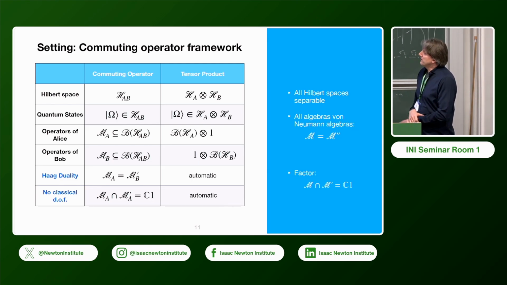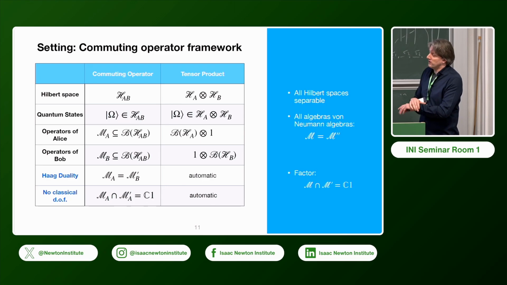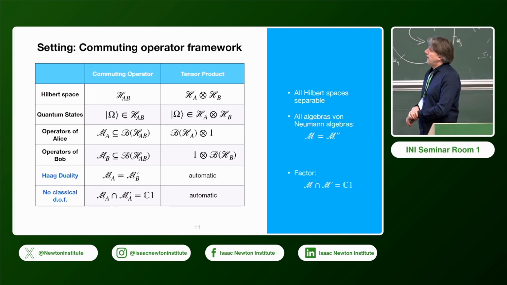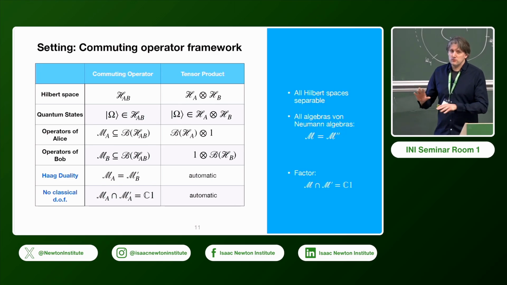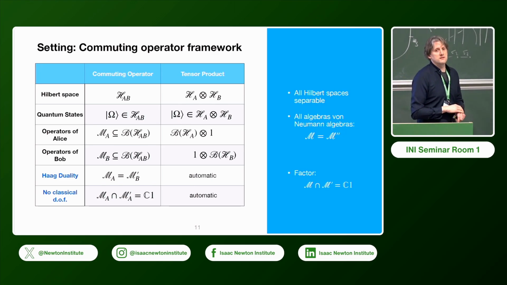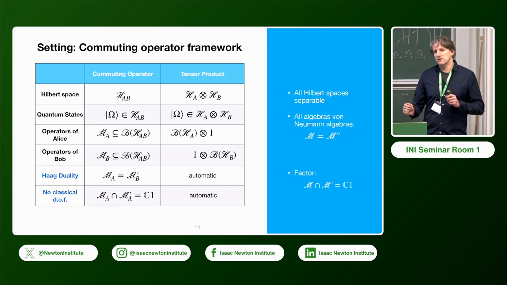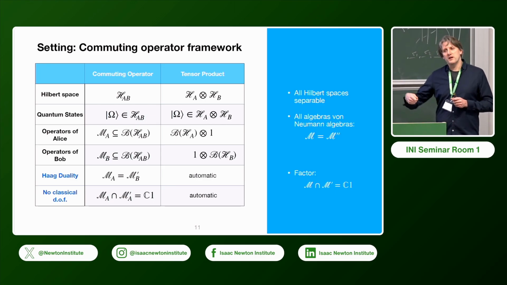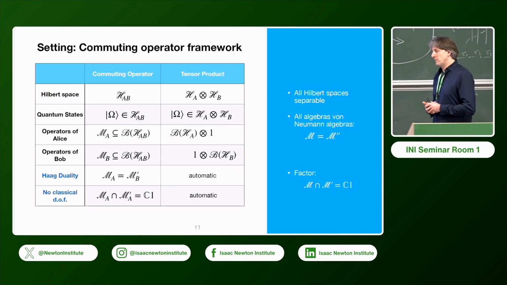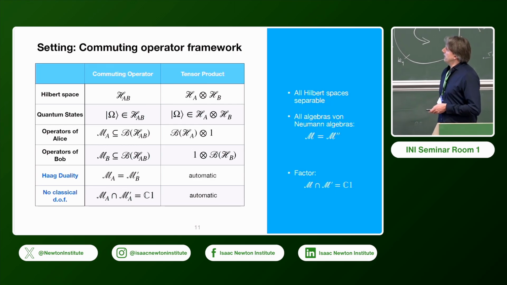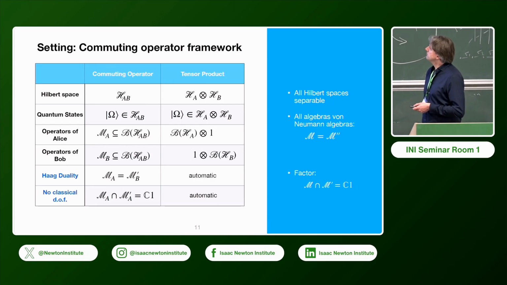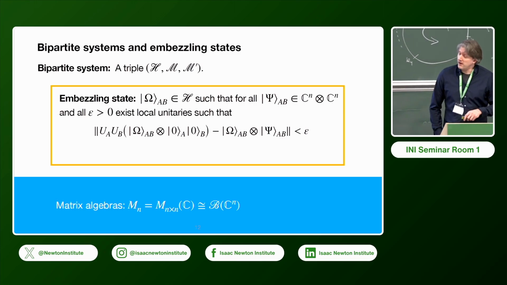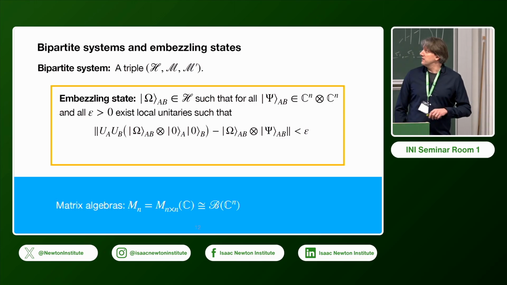We will assume that the algebras they have access to are factors, so there are no classical degrees of freedom around. And for technical reasons, we also have to assume that they are Haag dual, in the sense that one is the commutant of the other. So Alice has the maximal amount of operations compatible with Bob's operations. Okay, and then in this setting, we define bipartite systems and embezzling states in the following sense.